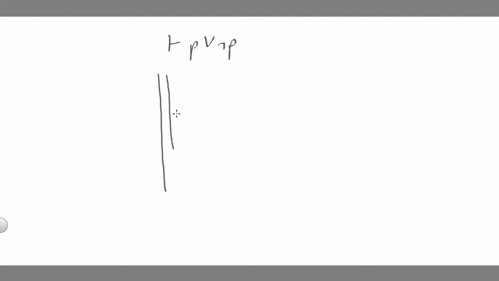I'm going to assume for indirect proof that it's not the case that P or not P is true, and I'm going to try to get myself a contradiction. The first thing I might think when I look at this is there's not really much I can do. I've just got a negated claim. So what can I do with that? There's nothing I can unpack. I haven't got any rules for what I can do with a single negation. So I'm actually going to have to do a slightly more complicated proof. I'm going to have to go one further.